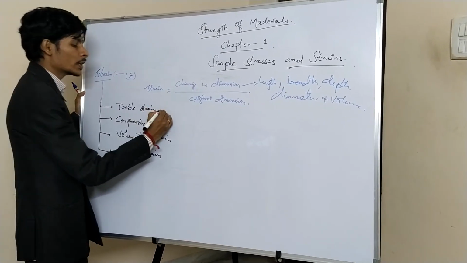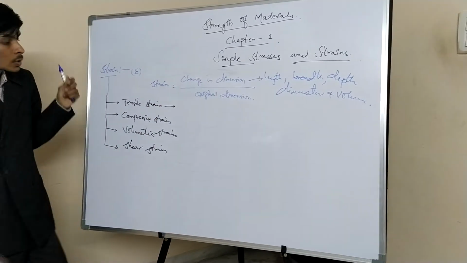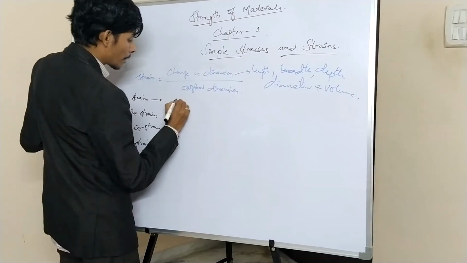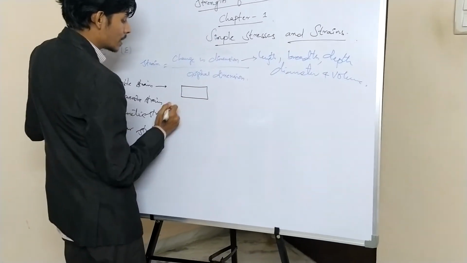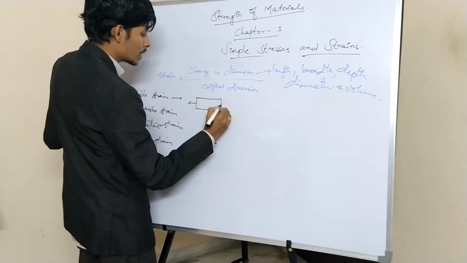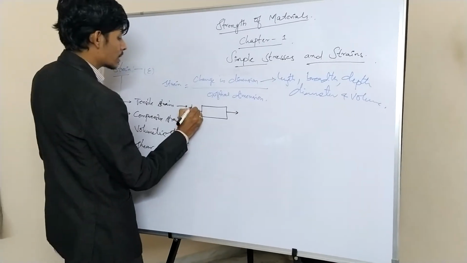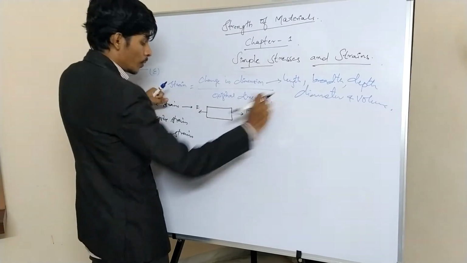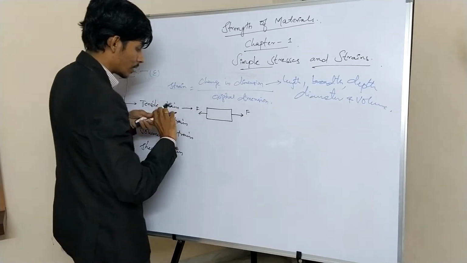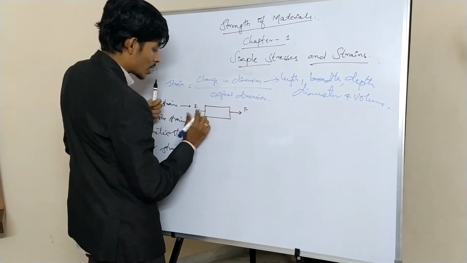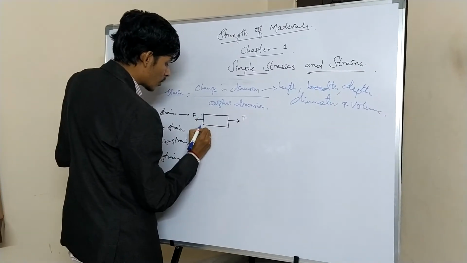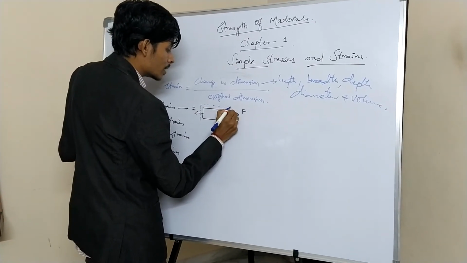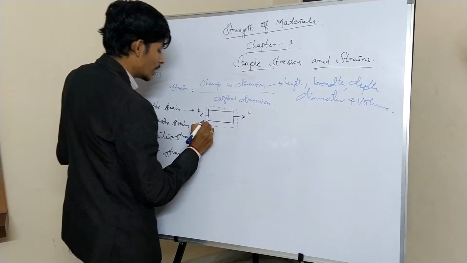Tensile strain is what? Change in the length. If you are considering an object and the force is applied in this direction, the body will deform. Initially this is the length before application of load. After application of load, what happens? The change in length takes place.